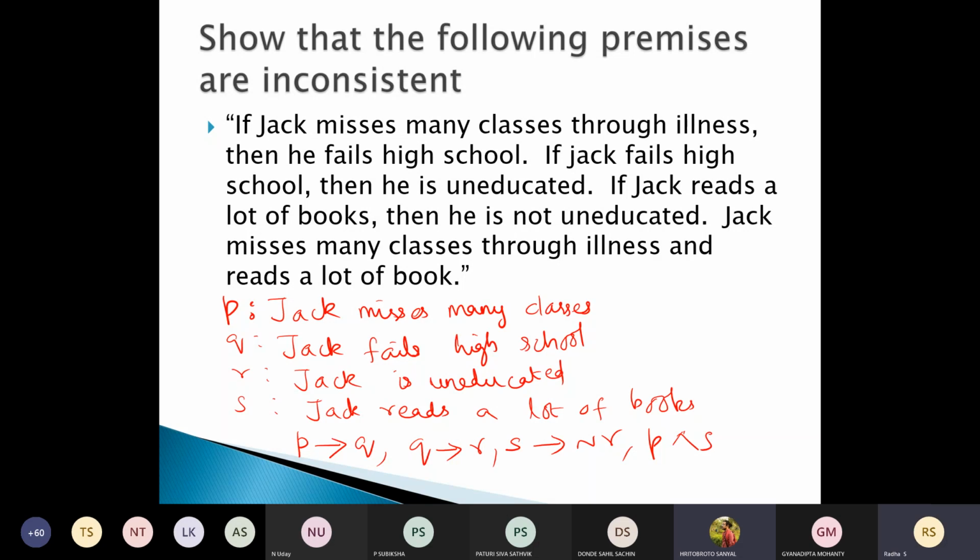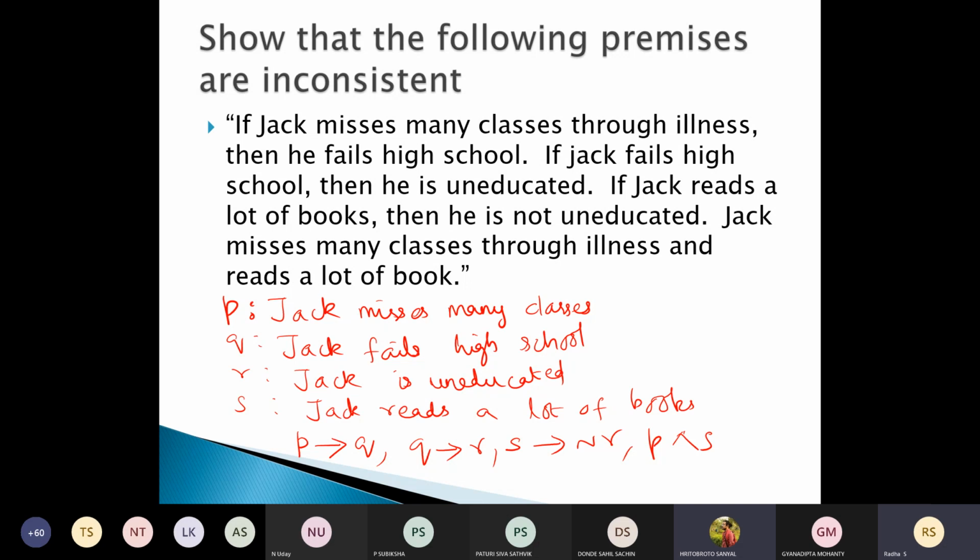By arguing, we cannot prove anything. Instead, we are going to symbolize these statements and use all the rules of inference, and finally prove that these statements are absurd, they are inconsistent. For symbolizing this, first we need to identify the atomic statements hidden inside.